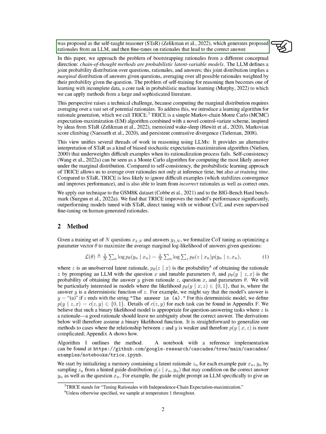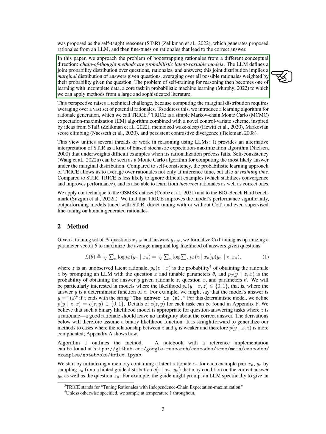A version of this strategy was proposed as the self-taught reasoner, STAR, which generates proposed rationales from an LLM, and then fine-tunes on rationales that lead to the correct answer. In this paper, we're taking a different approach to generating rationales. We're viewing chain-of-thought methods as probabilistic latent variable models.